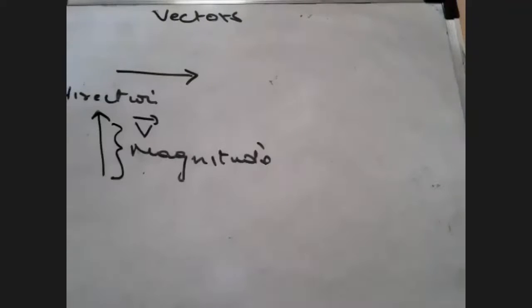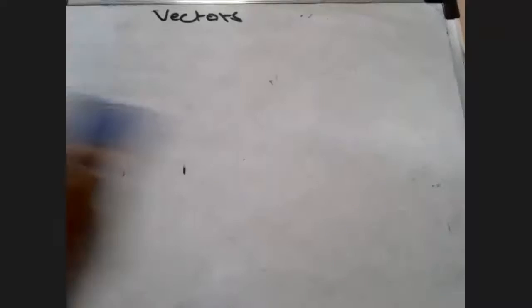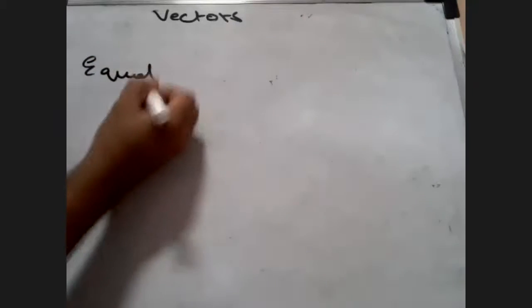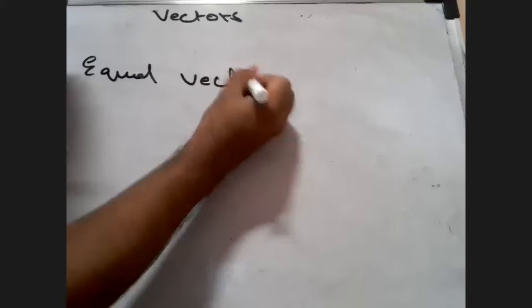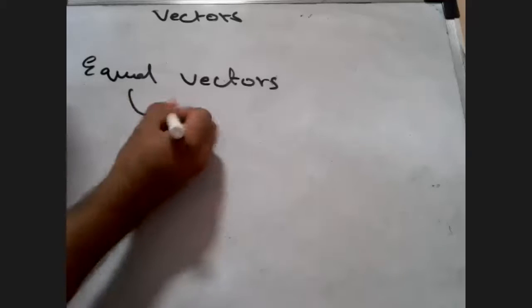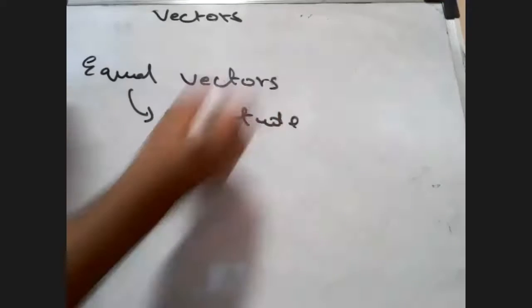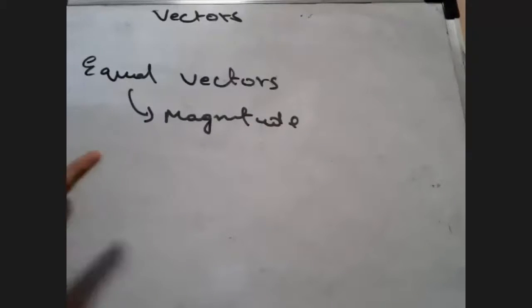So let's come to some important aspects of vectors, students. Yesterday we were talking about equal vectors. It is a very simple concept. What are equal vectors? From the name itself, you should know that equal vectors will have the same magnitude. Yes or no? I am talking about two vectors, and they will have the same magnitude.